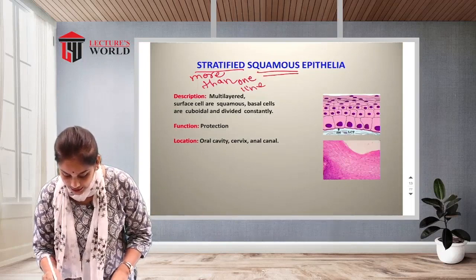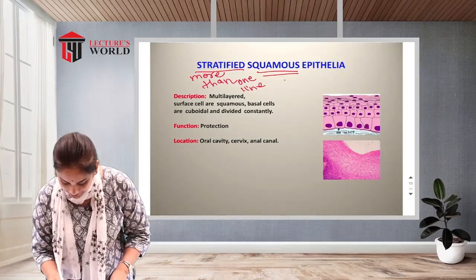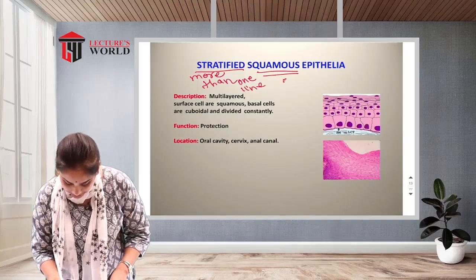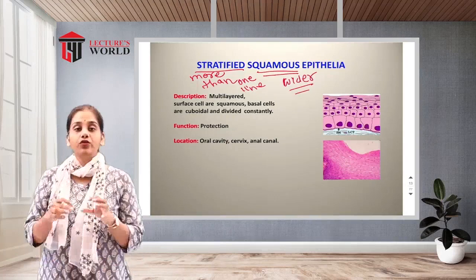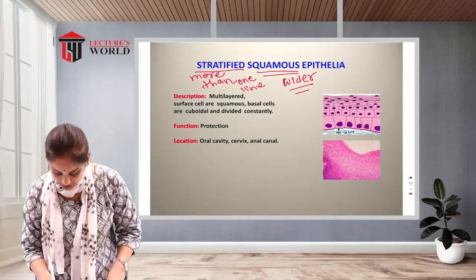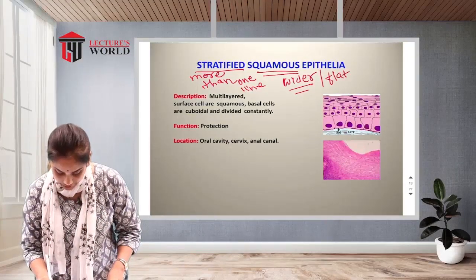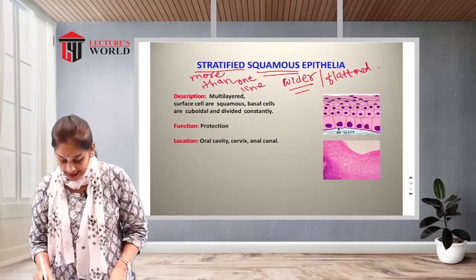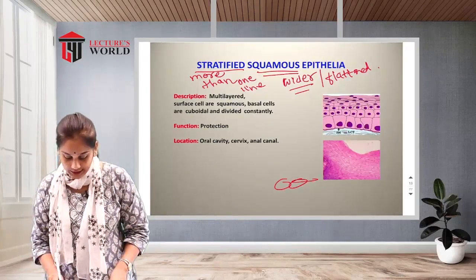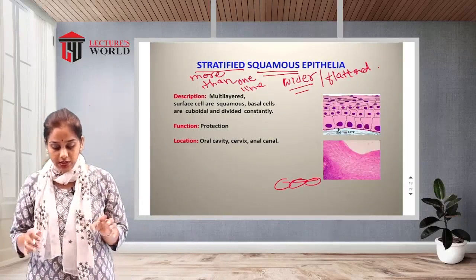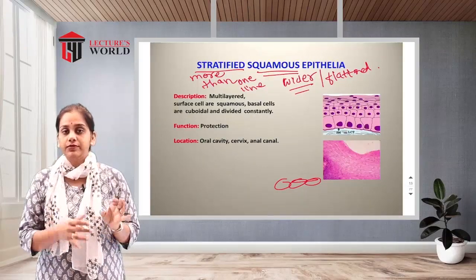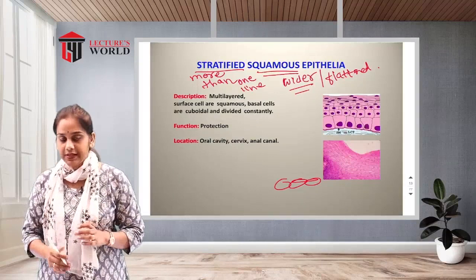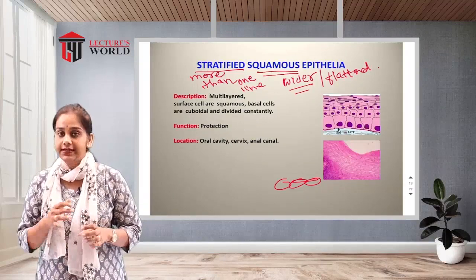It is a shape like a more wider, flattened cell, like this. So stratified means more than one lining and squamous means flattened cells.